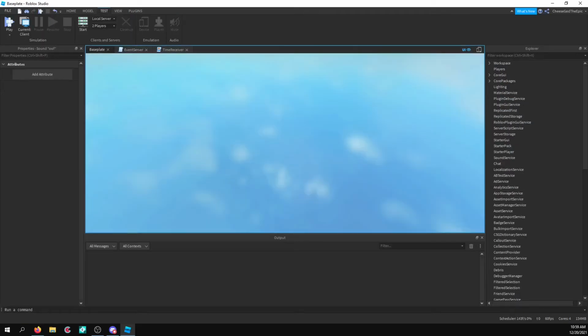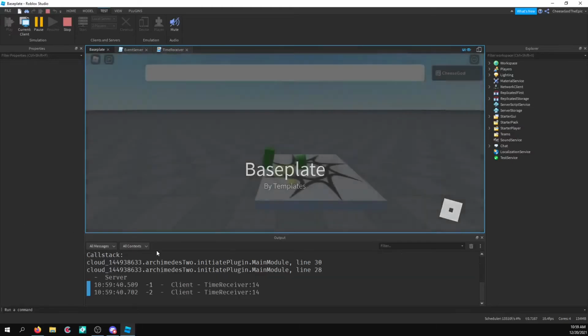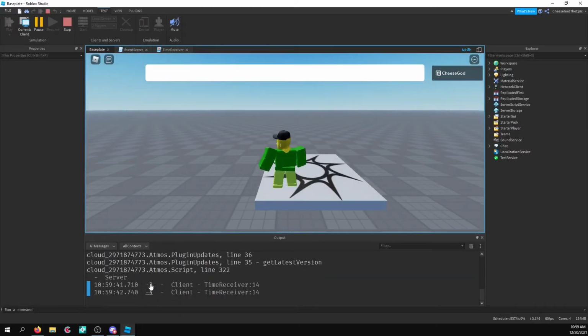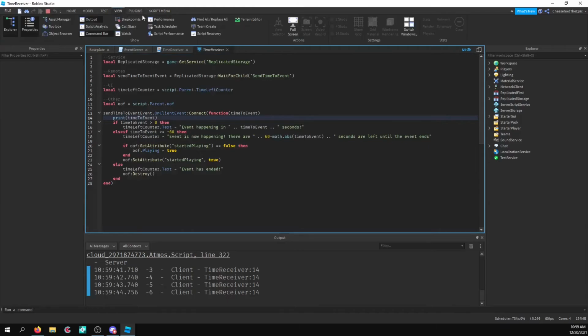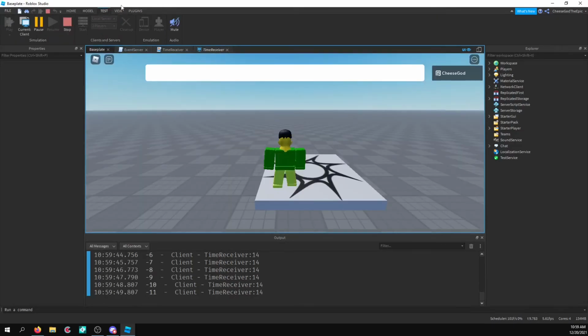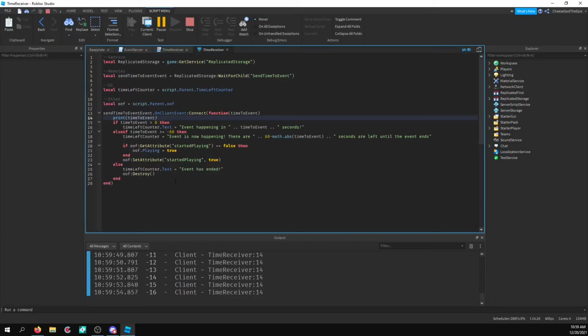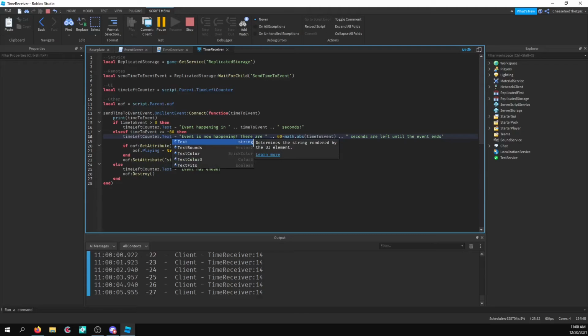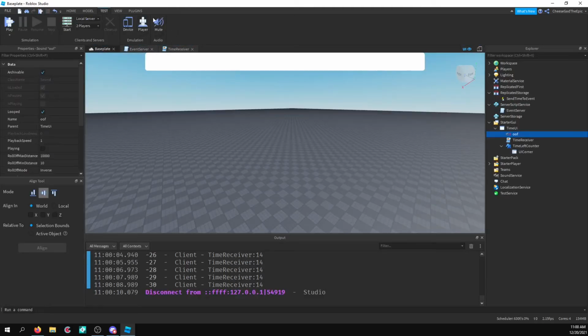And let's join real quick. Alright, incredible. Alright, stop. Stop it. Alright, okay. So for some reason here, the text is not displaying. So why would that be? Oh, I'm saying time left counter equals, not dot text. Alright. That should fix the issue.